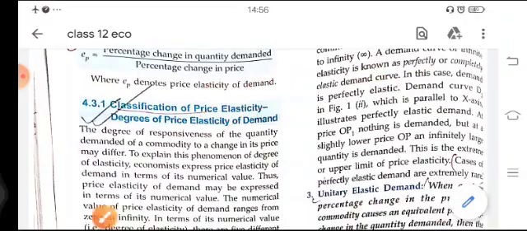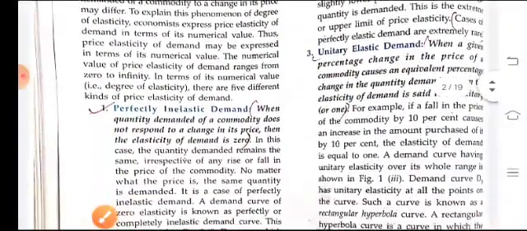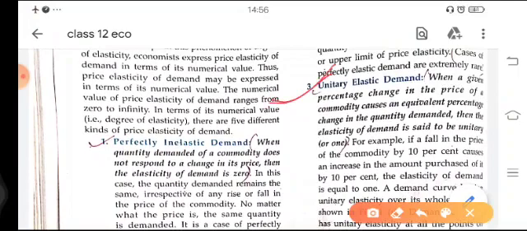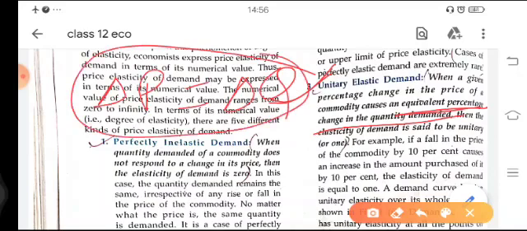Okay, so now we will move to the next degree, that is unitary elastic demand. Unitary elastic demand says that when a given percentage change in the price of a commodity causes an equivalent percentage change in the quantity demanded, then the elasticity of demand is said to be unitary or 1. It means that when the change in price is equal to the change in the quantity demanded, then that demand is known as unitary elastic demand, and in that EP is equal to 1.